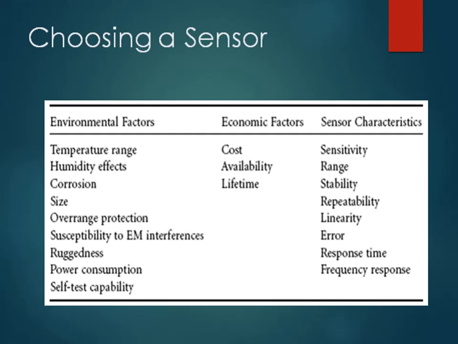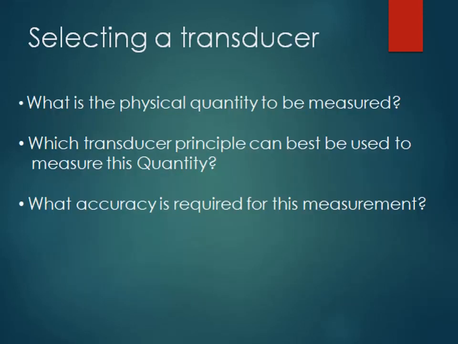Then its availability, lifetime. Then sensor characteristics matter a lot when there is a need of accuracy for a particular application. That means you are going to choose a highly sensitive sensor in such applications. Then range: suppose you want to measure the temperature of a boiler, and boiler temperature basically ranges up to 1000 degrees Celsius or more than that. Then range matters a lot while selecting the sensors. Likewise, there are other sensor characteristics like stability, repeatability, linearity, error, response time, frequency response, etc.